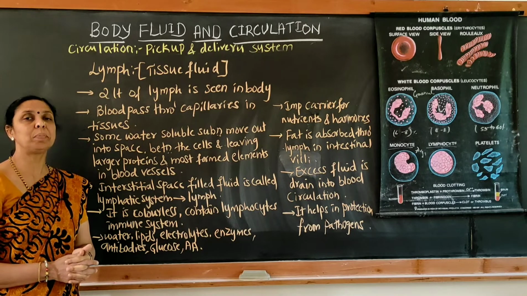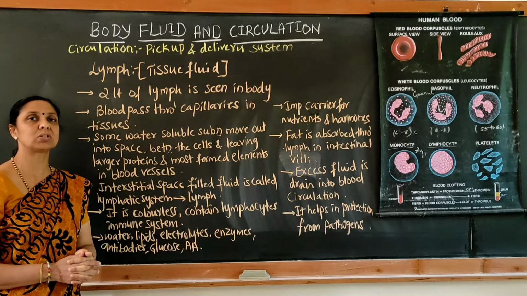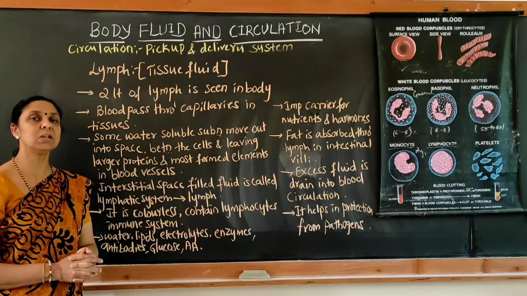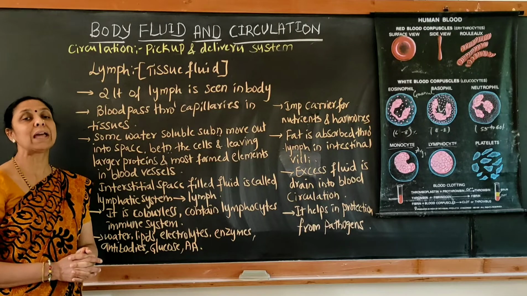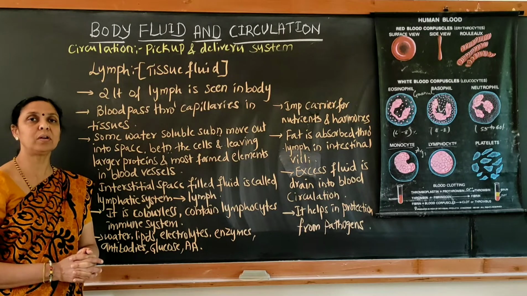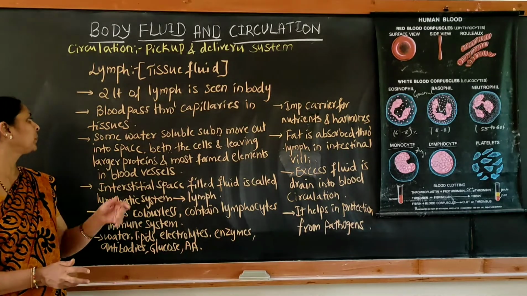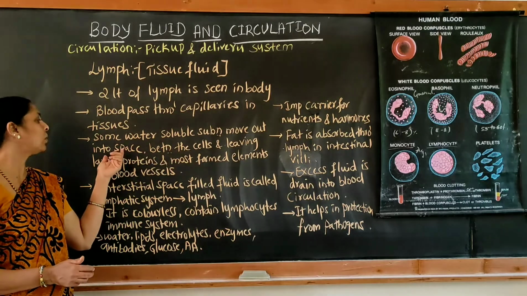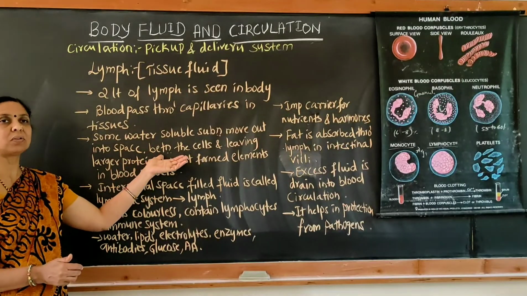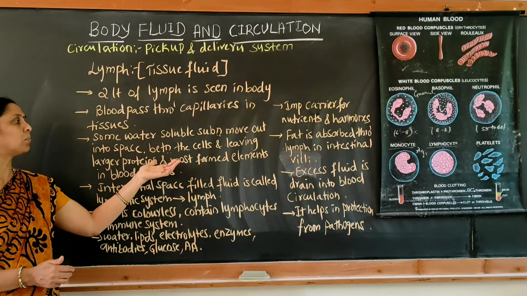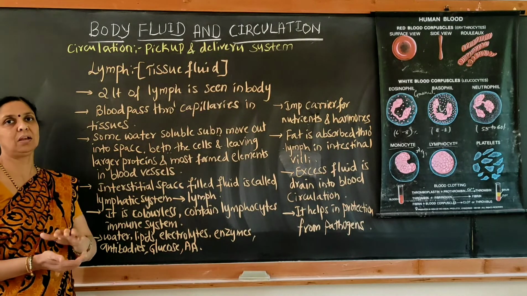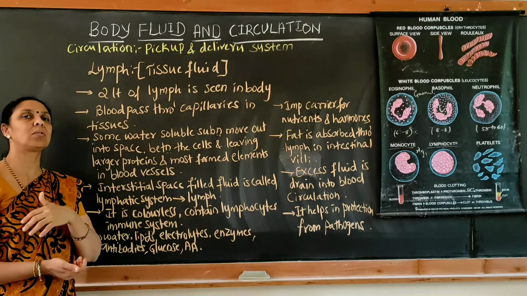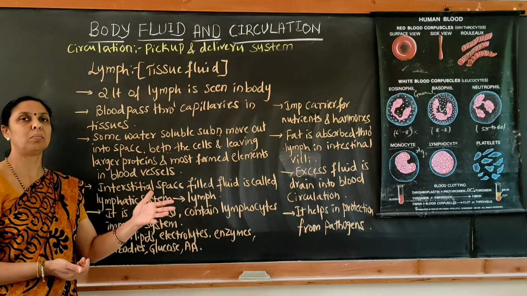So lymph also helps in carrying nutrients to different regions along with the blood. Just as the blood carries them through the capillaries to different parts of the body, similarly the lymph also carries nutrients and hormones to different regions of our body systems. Okay. So they also contain some water soluble substances which pass through the spaces in between the cells, leaving larger proteins and most formed elements within the lymph. Whenever this fluid becomes excess, it will be circulated back into the blood.